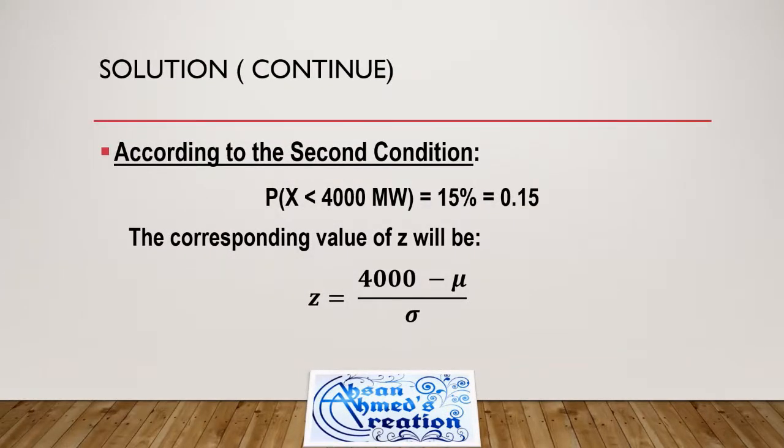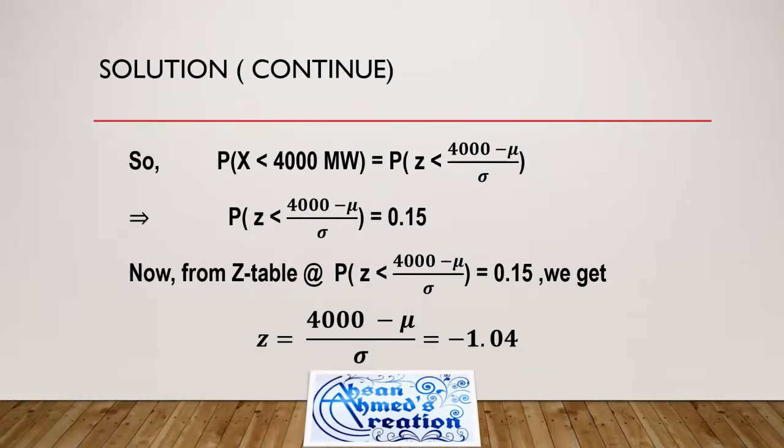Now from the second condition, which is probability of x less than 4,000 megawatt is 15%, the corresponding value of z will be z equals 4,000 minus mu over sigma, as we did for the first condition. So P of x less than 4,000 megawatt equals, in terms of z, P of z less than 4,000 minus mu over sigma, which can be equal to this.